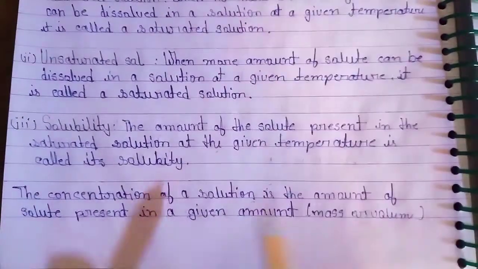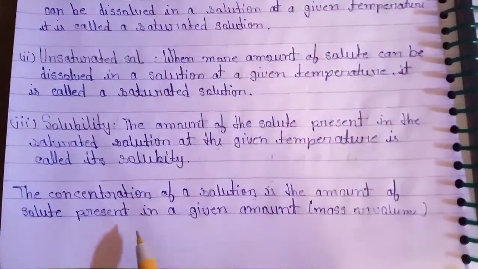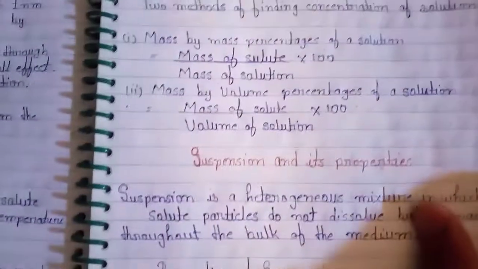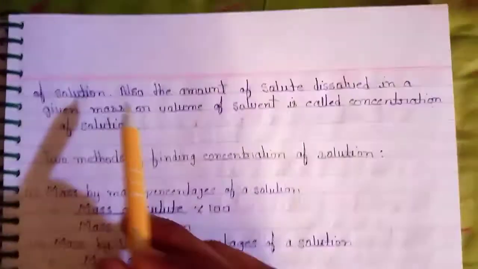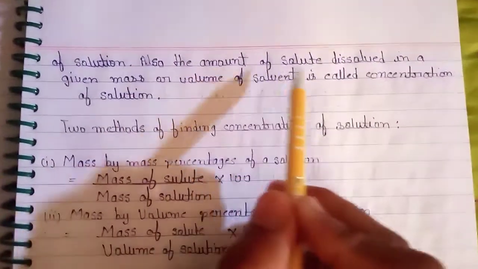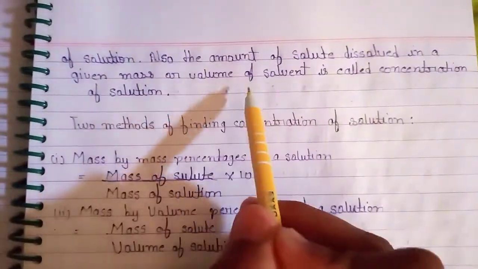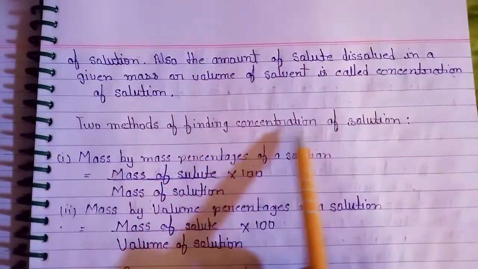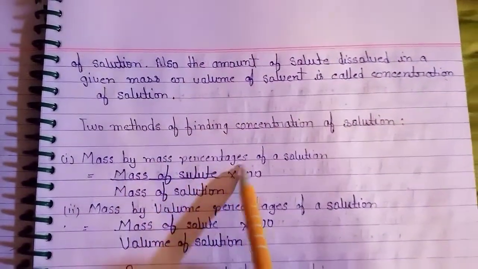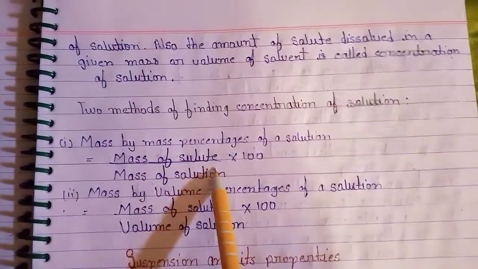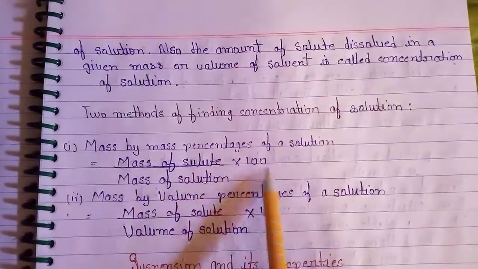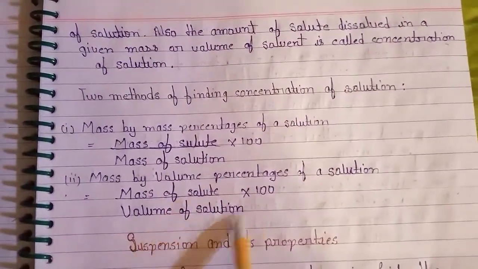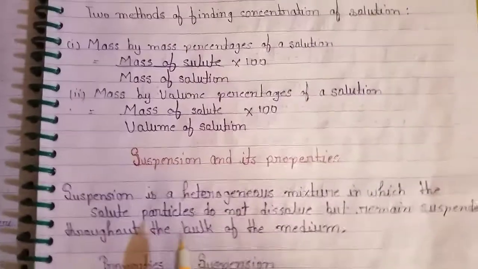The concentration of a solution is the amount of solute present in a given amount, mass or volume of solution. Also, the amount of solute dissolved in a given mass or volume of solvent is called concentration of solution. Two methods of finding concentration of a solution: mass by mass percentage of a solution, mass of solute upon mass of solution into 100; mass by volume percentage of a solution, mass of solute upon volume of solution into 100.